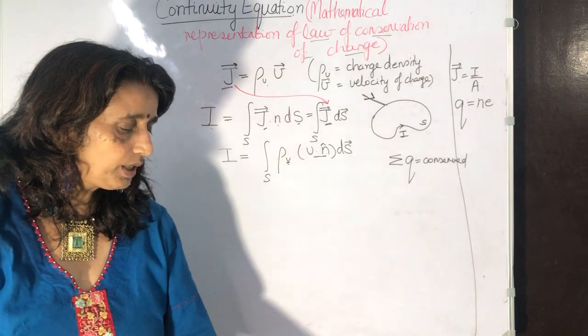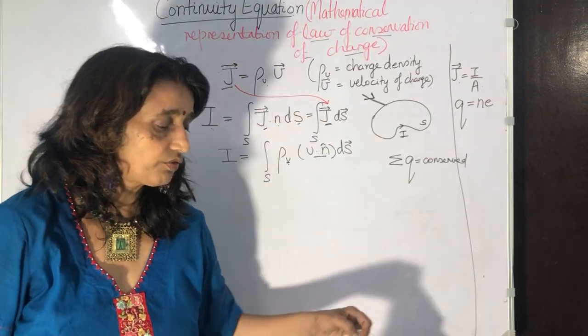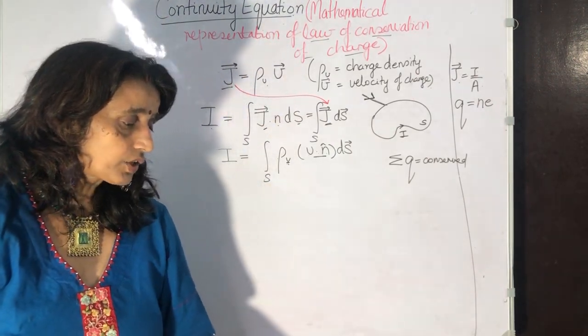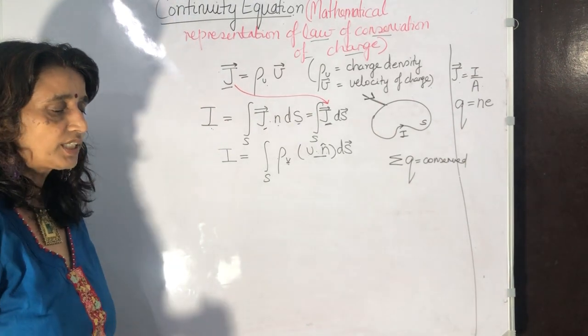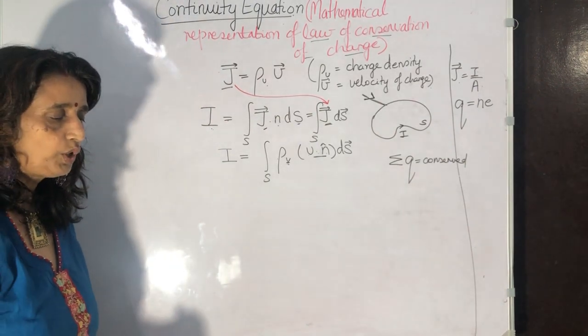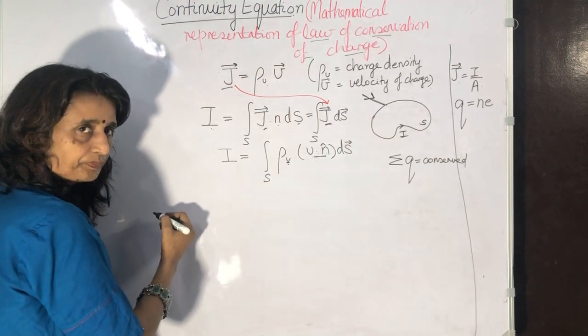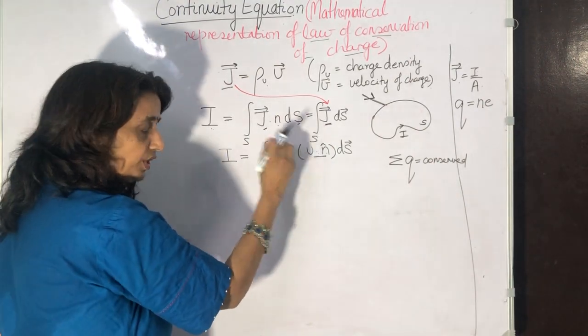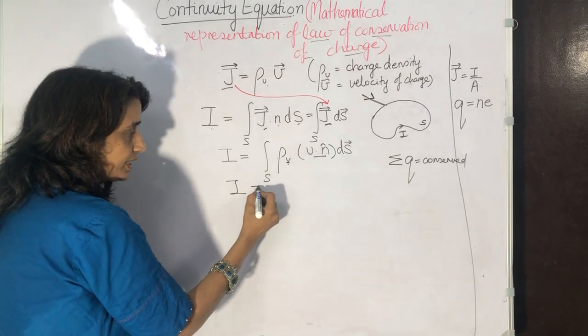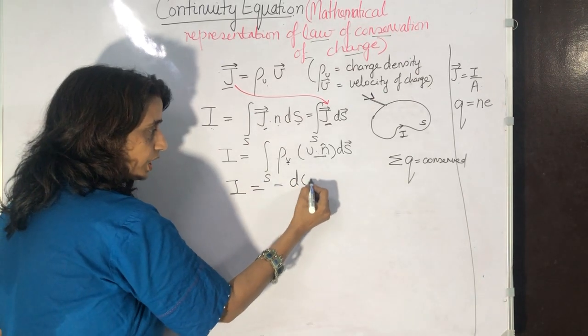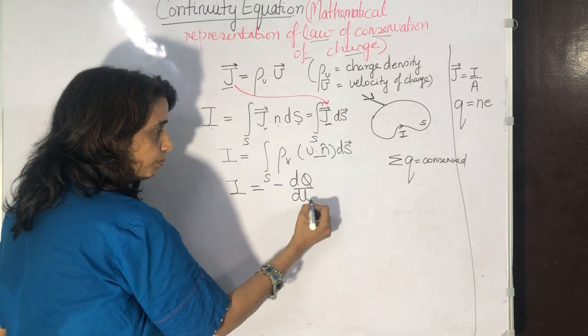So we will be simplifying this equation further. The reduction of charge per unit time inside the volume V must be equal to this much, because the charges are moving. Also, current is the rate of change of charge, dQ by dt.